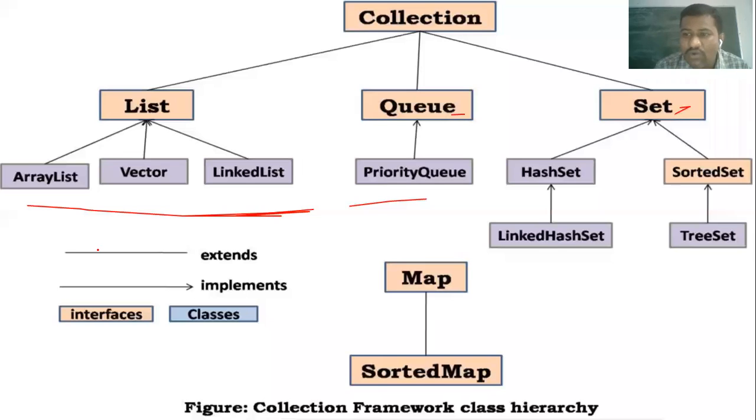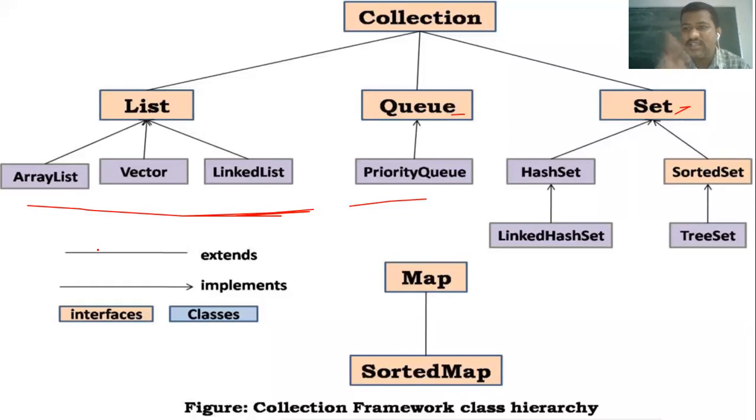Coming to List, we can combine different types of elements or the same type of elements in one single object, but duplicates are allowed here. In case of Set, the same thing: different types or the same types of elements can be combined, but duplicates are not allowed. Queue is a data structure that follows one principle, FIFO, first in first out. Map is going to follow key-value pairs. For every value there will be an associated key, just like a dictionary we discussed in data structures. Like that you need to remember the base things.